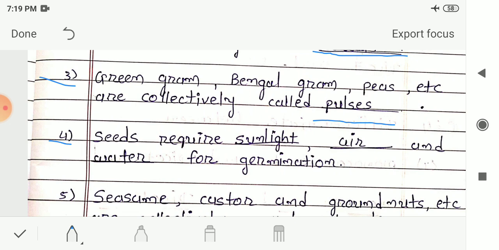Next, fourth number, seeds require blank, blank and blank for germination. So seeds require sunlight, that means heat, air and water for germination. So here your answer is sunlight, air and water. The spelling of sunlight, S-U-N-L-I-G-H-T, sunlight, air, A-I-R, air and water, W-A-T-E-R, water. So seeds require sunlight, air and water for germination.